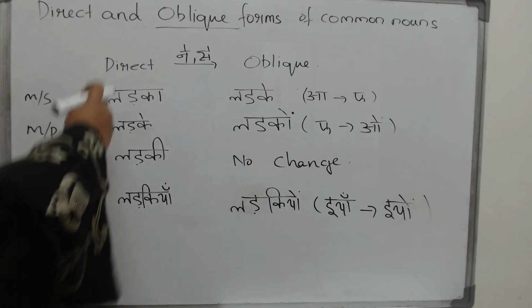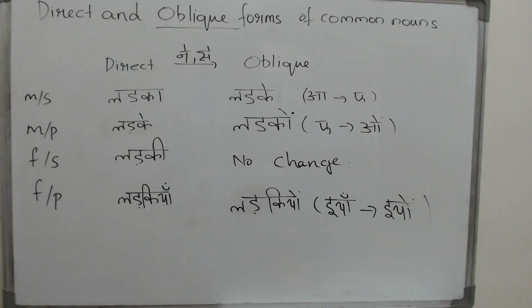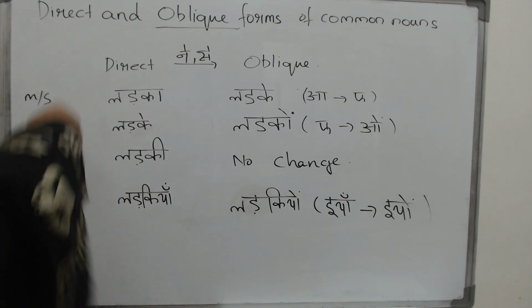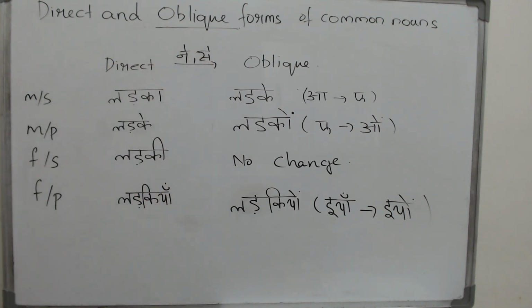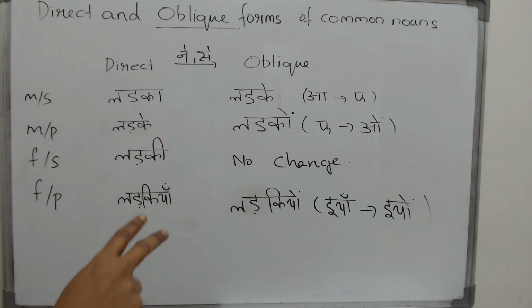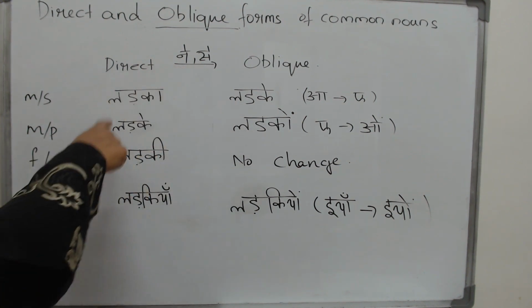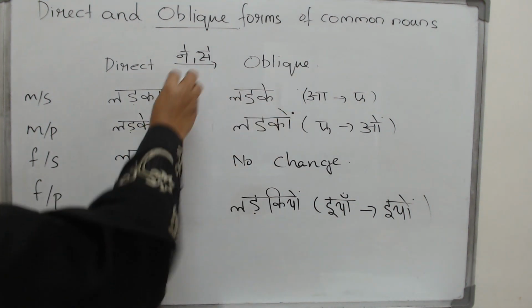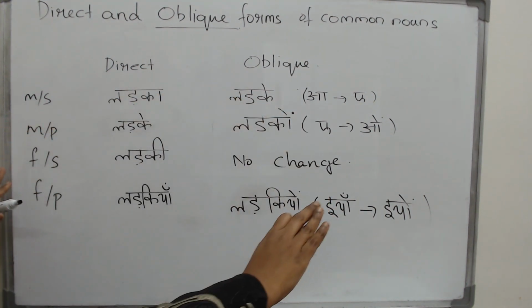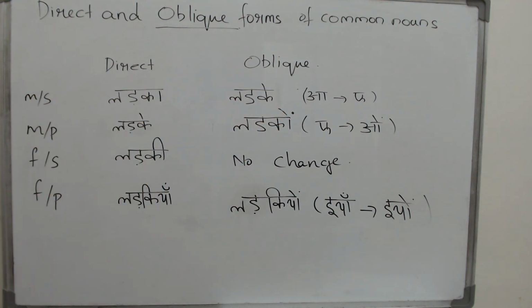But when they are followed by something like a ne or a se, what we call the postpositions or karak chinna, then they undergo a change in their form. The meaning does not change. They serve the same purpose, but they look different. How do they look? Ladka ne will become ladke ne. Ladka se will become ladke se. So everything else will remain the same, just the form will change. It serves the same purpose, the same meaning.